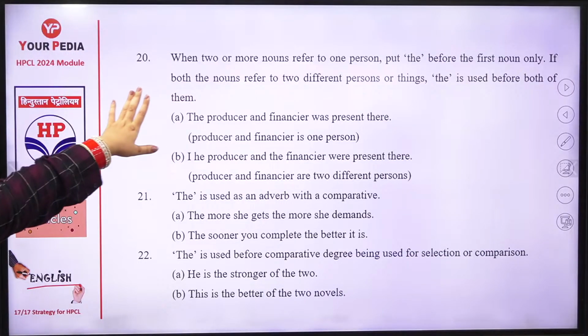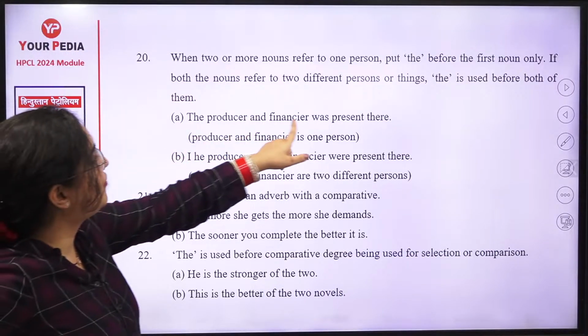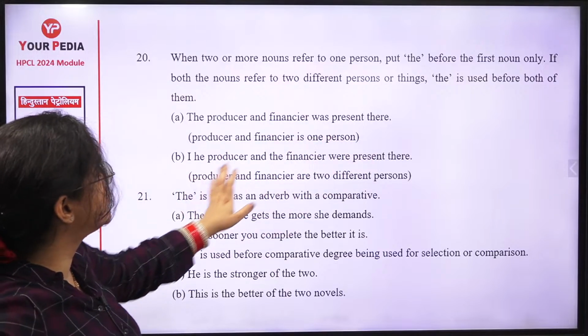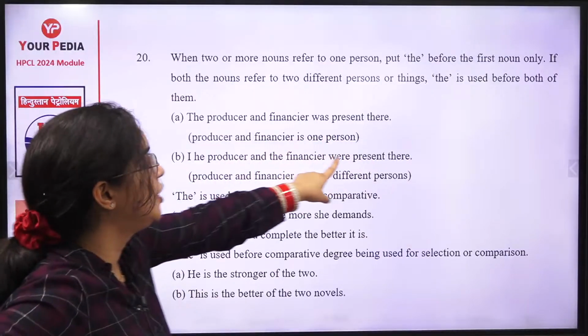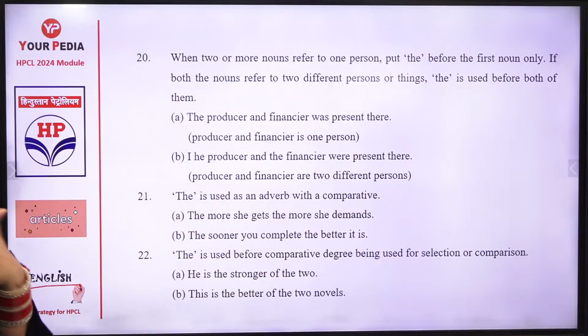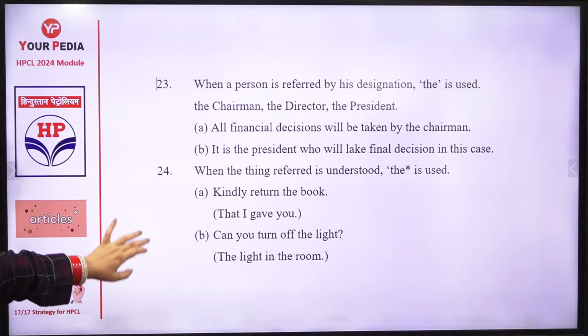यहाँ पे मैंने बता दिया आपको पहले. That is, the director and financer was present, because it is singular. And if it is the producer and the financer, two different people were present. Okay. Next is "the" used in adjective, adverb with comparative. It's not important much. Okay.